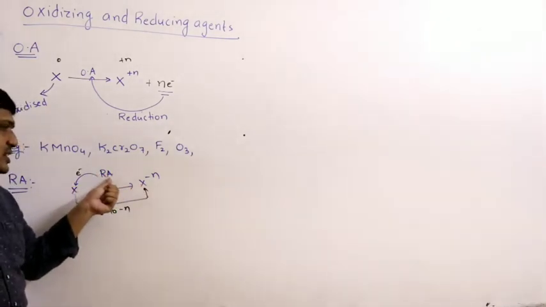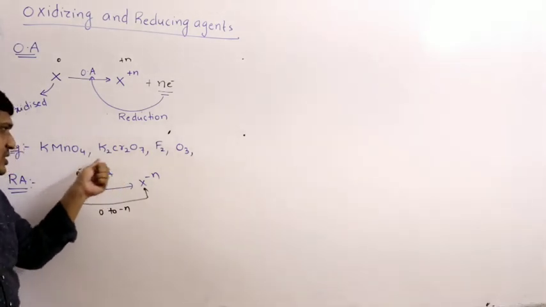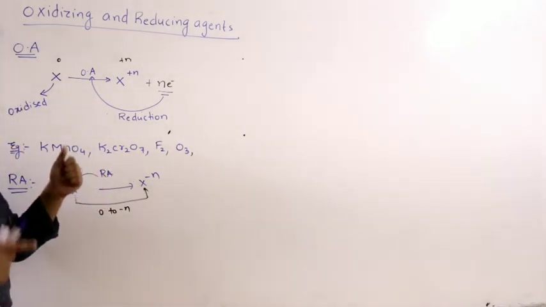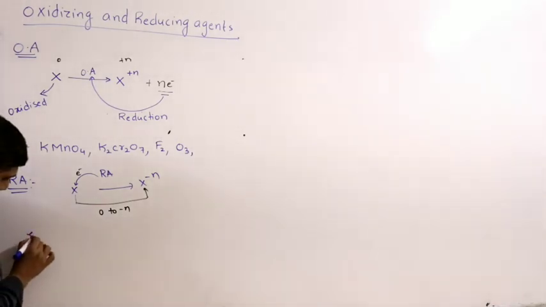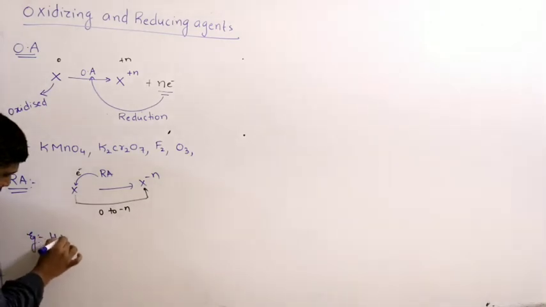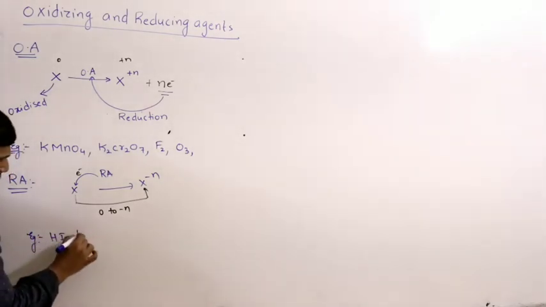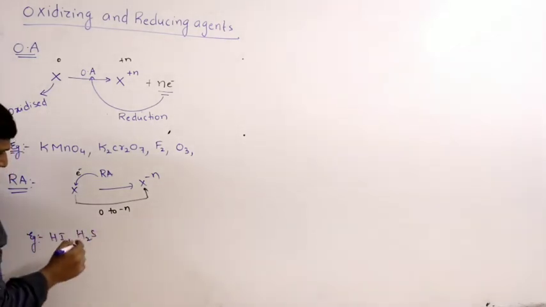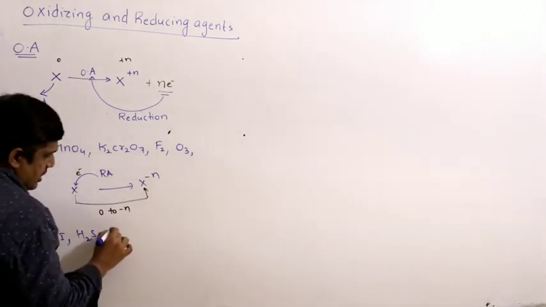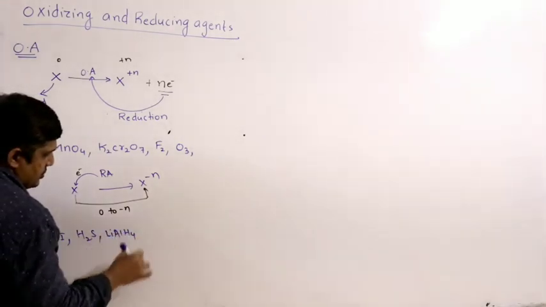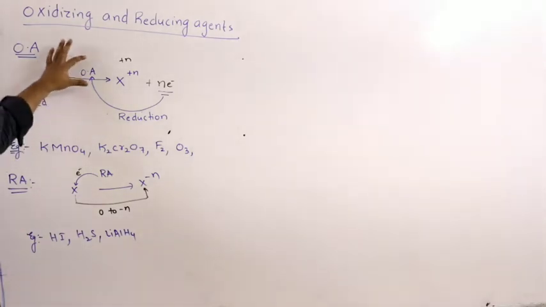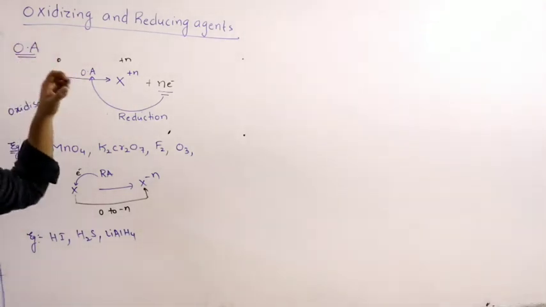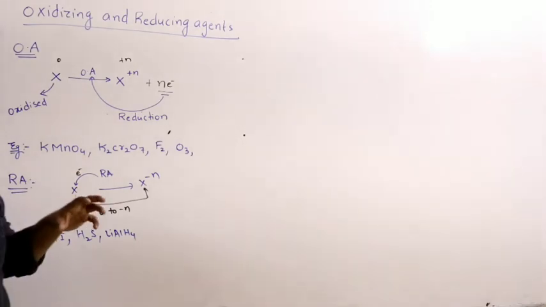In that process, since it is losing electron, reducing agent itself will undergo oxidation. Examples: HI, H2S, LiAlH4.